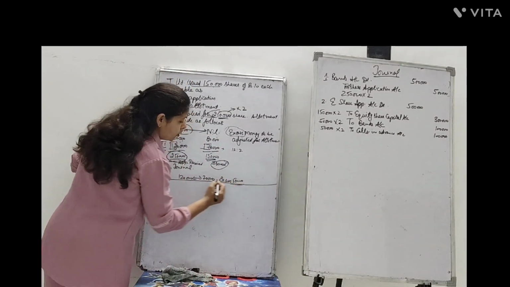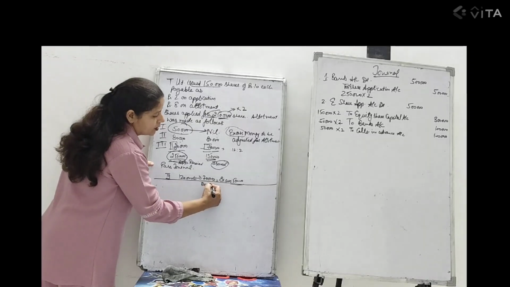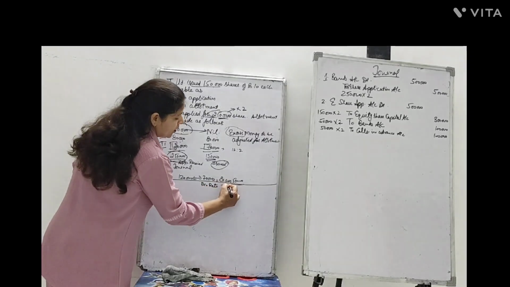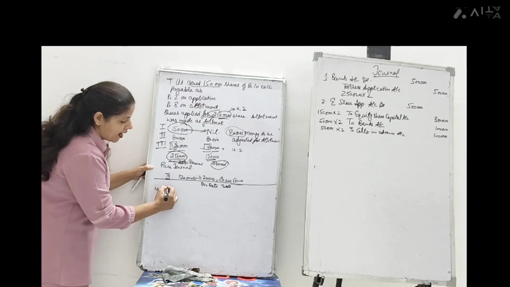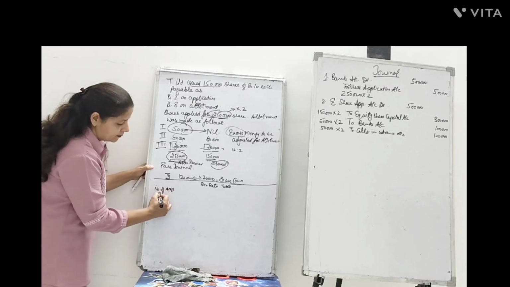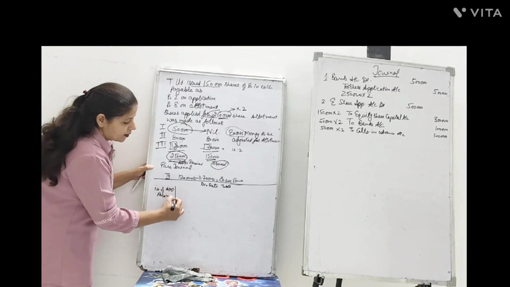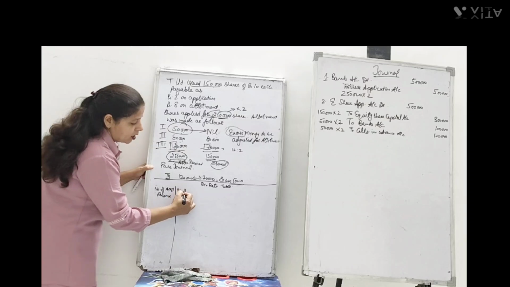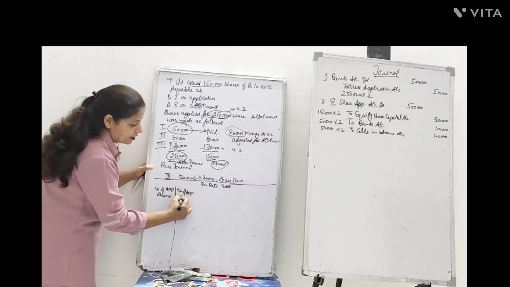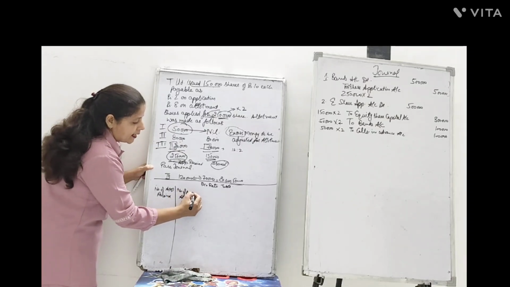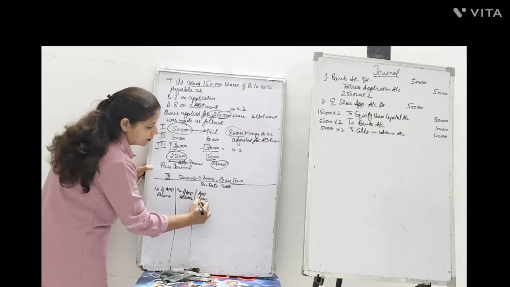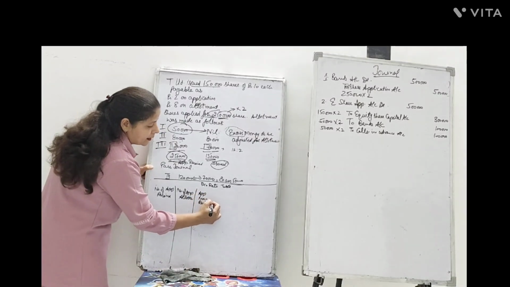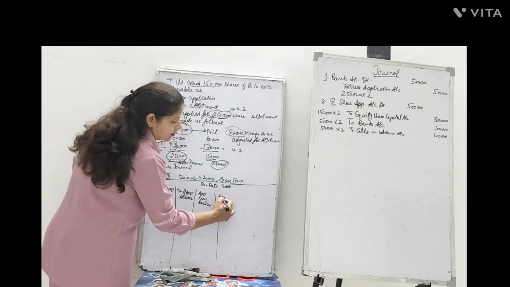If you want to prepare a pro rata table, you can prepare that also. In what sense is a pro rata table prepared? Number of applications received, number of applications allotted, that is given in the question, and then application money received, and then application money adjusted.